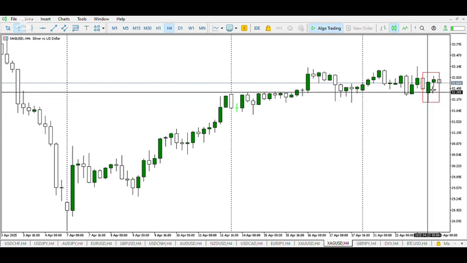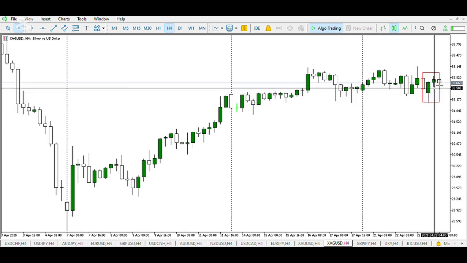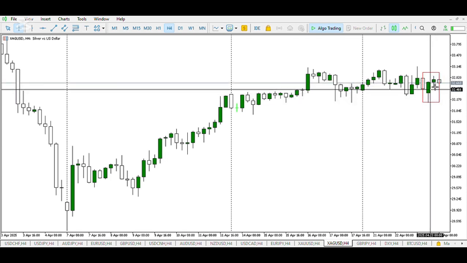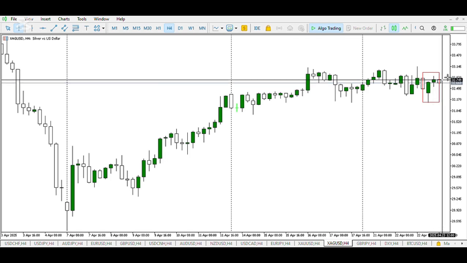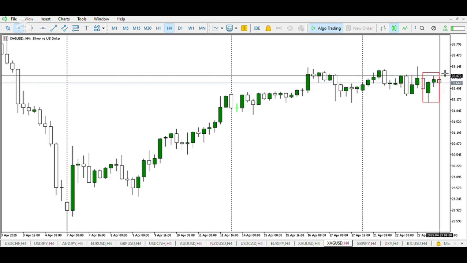On silver, at the opening of the Asian session, you can see the low of the day was broken and the buyers are trying to push price up. However, following from this, we expect a buy to sell, and for a buy to sell to occur, the high of the Asian session has to be raided to induce more buyers.